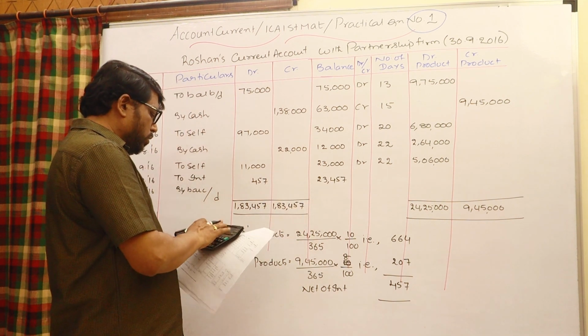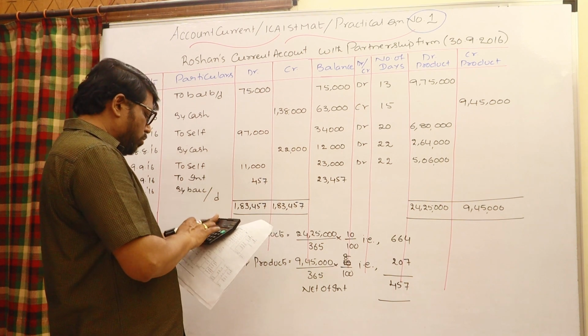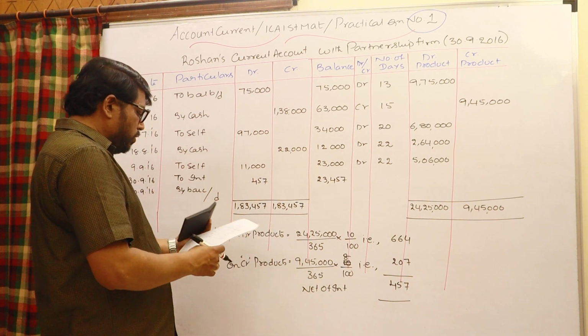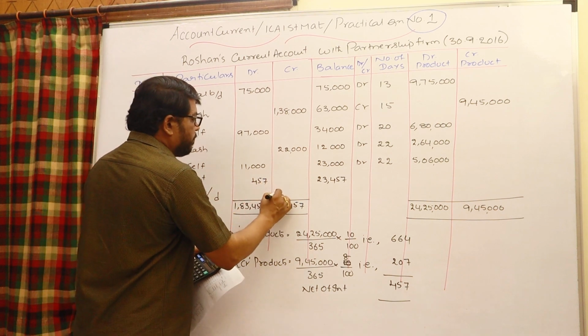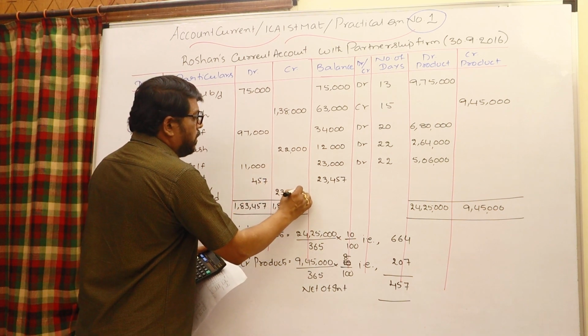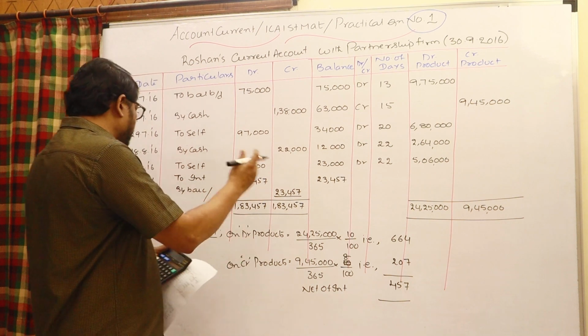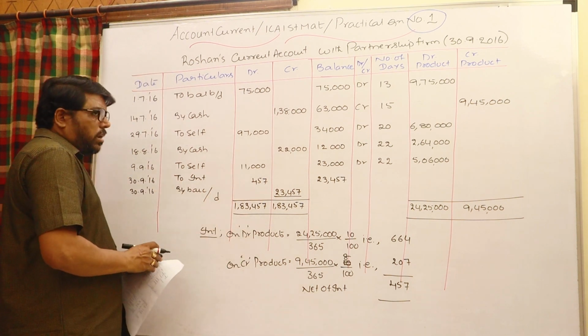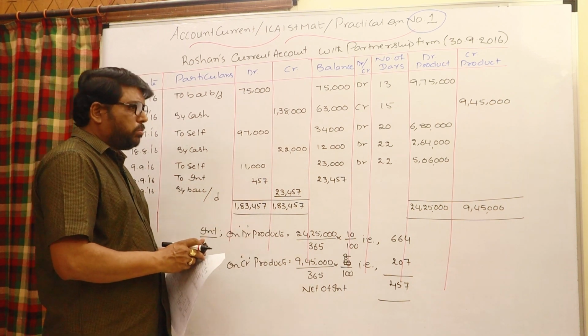Minus 1,38,000 minus 22,000. The balance is 23,457. Right there simply by balance carried on. Of course, on October 1st it would be to balance brought down.